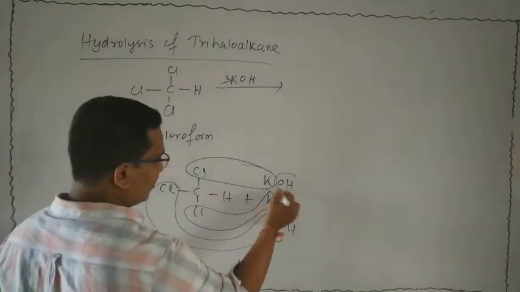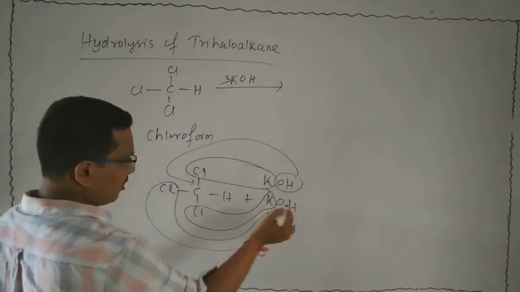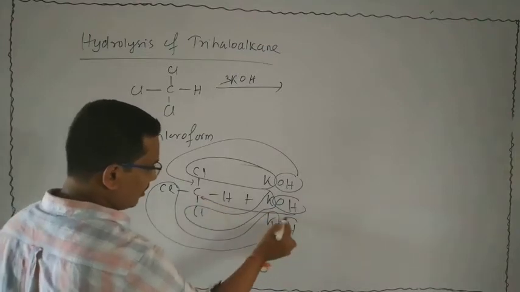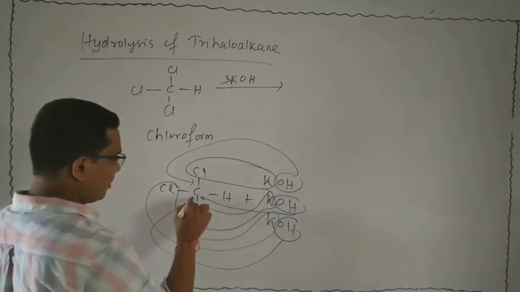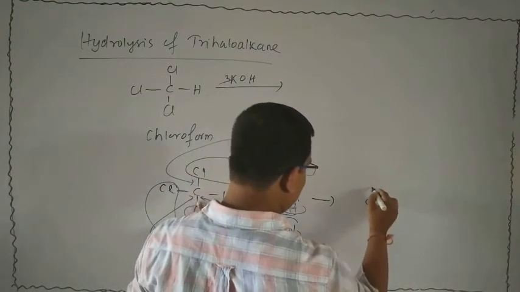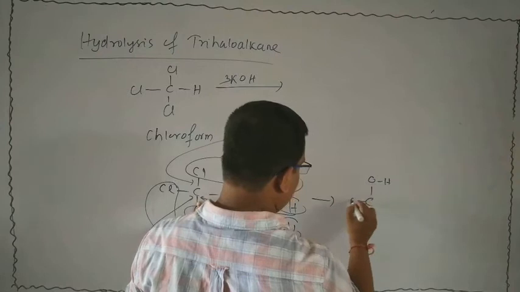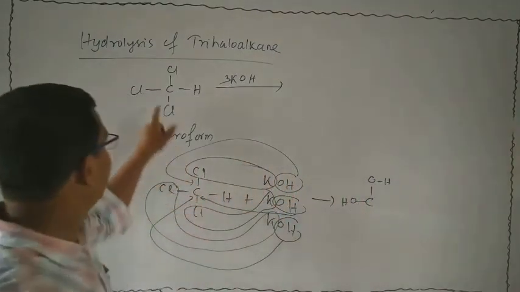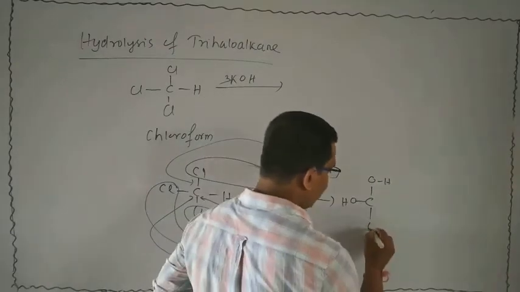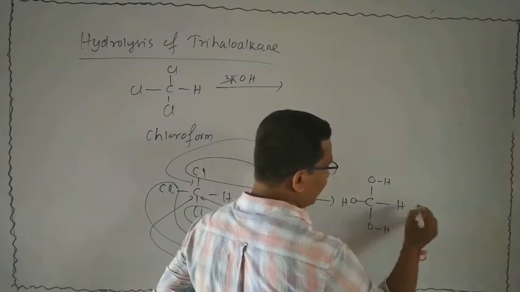And three OH, this OH will be attached here, this OH here, and this OH again here. That means the product is C(OH)3, we remove the chlorine atoms and add OH. There are OH groups and here hydrogen is present.